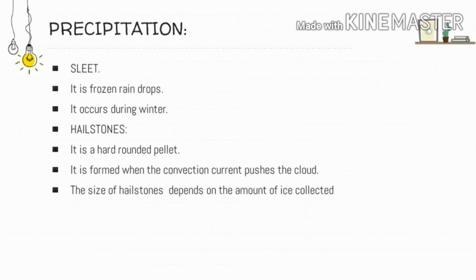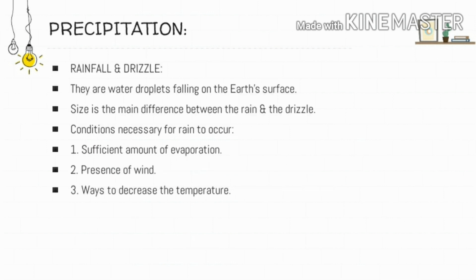The last and very important form of precipitation is rainfall. Rainfall and drizzle, so what are they? They are the water droplets falling on the earth's surface. So rainfall can be defined as the water droplets falling on the surface of the earth. And the size is the main difference between the rain and the drizzle. So rainfall and drizzle are the same, but the size of the droplets is the difference.